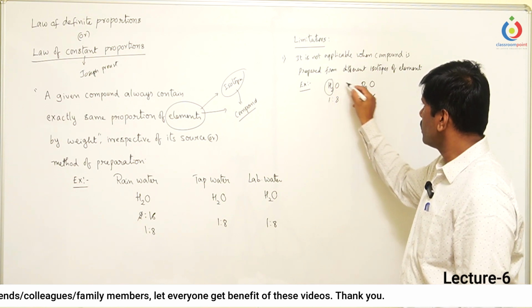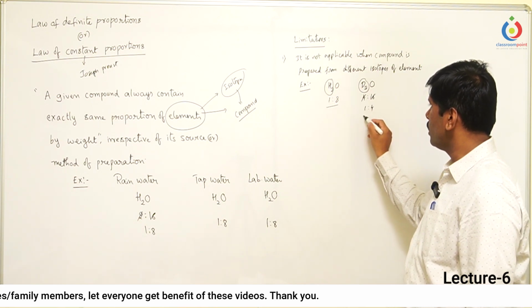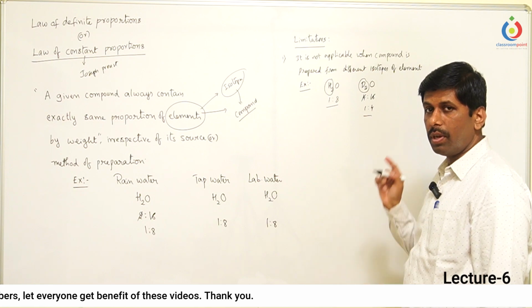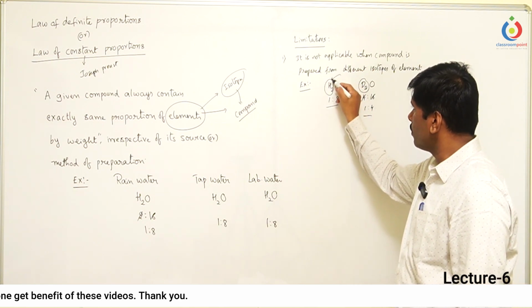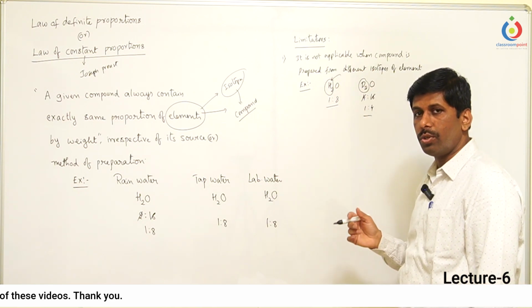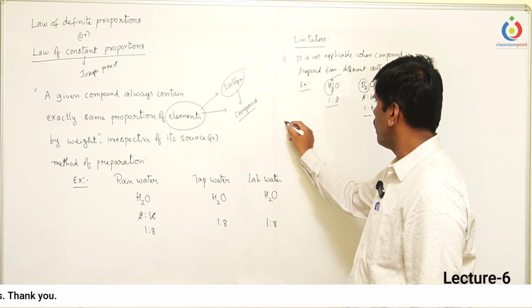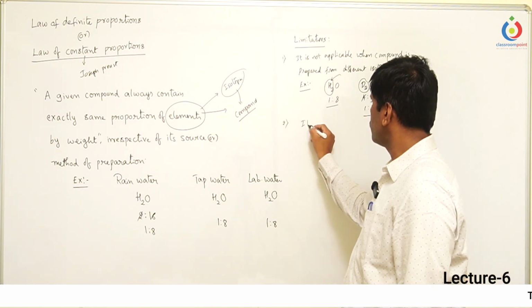Even though the same elements are involved, the mass ratios are different, because not the same atoms but their isotopes are involved.